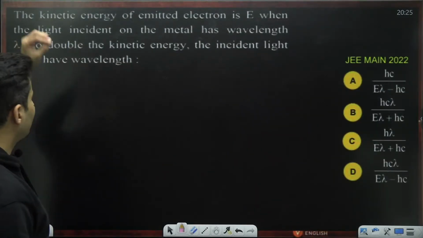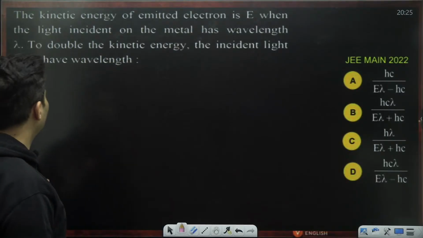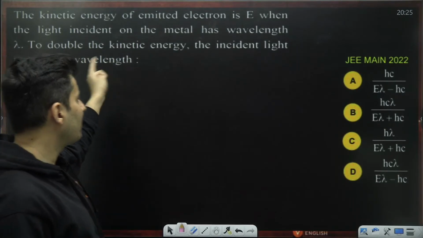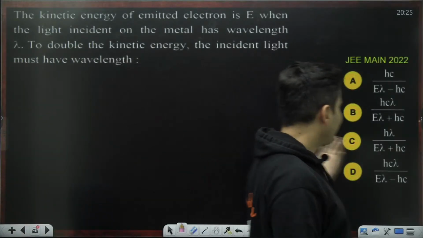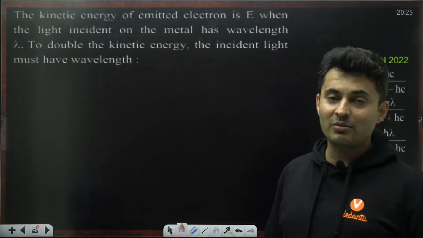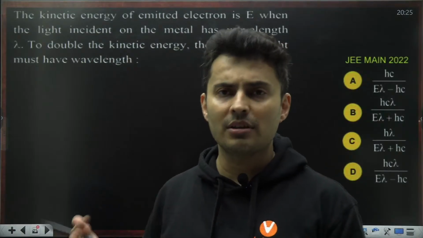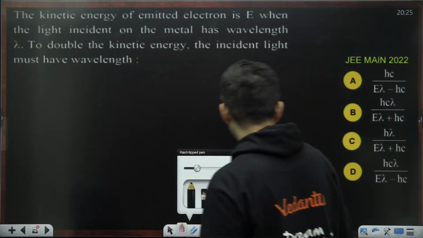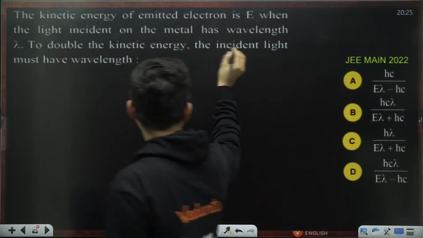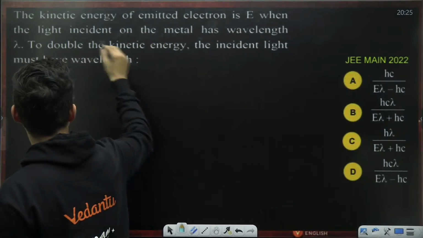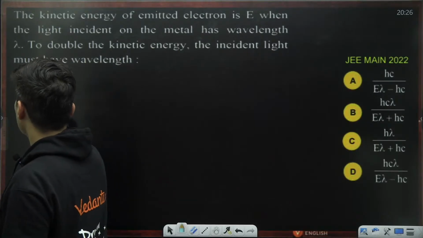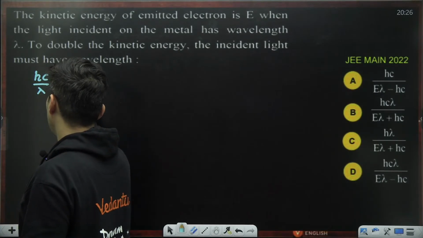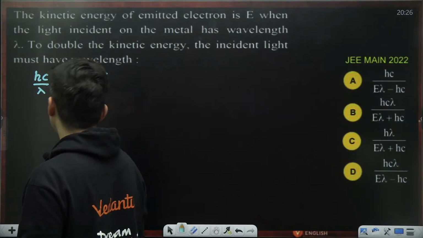The kinetic energy of an electron is E when the light incident on the surface has a wavelength lambda. To double the energy, how much wavelength should the light have? This is a new set of questions where they will change the wavelength or the frequency and expect a change in the stopping voltage. In the first case, hc by lambda is the work function plus the original kinetic energy.